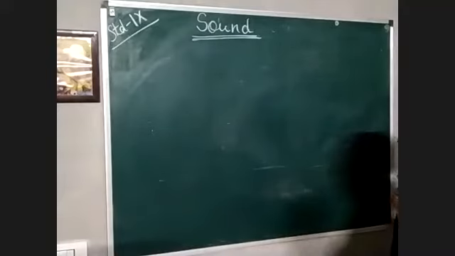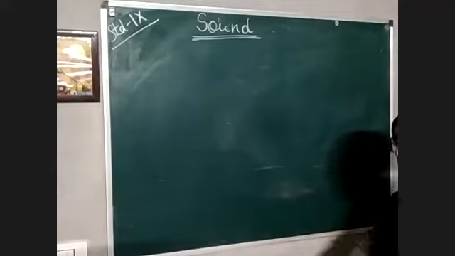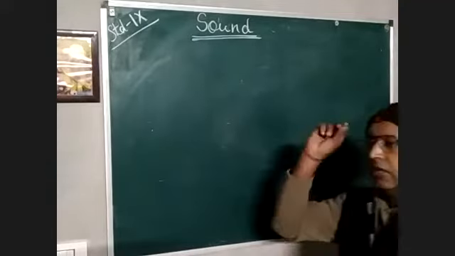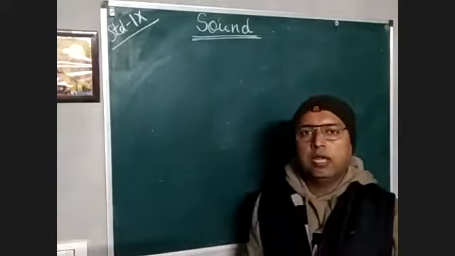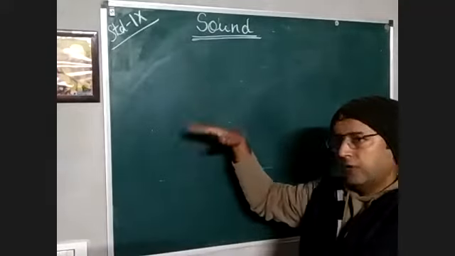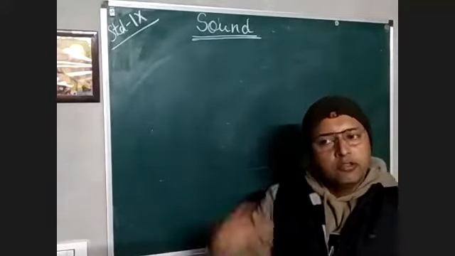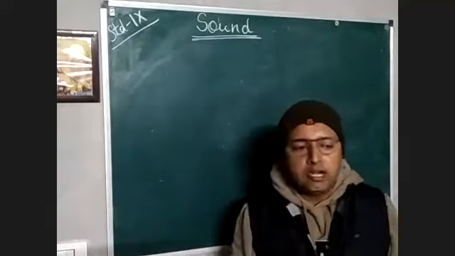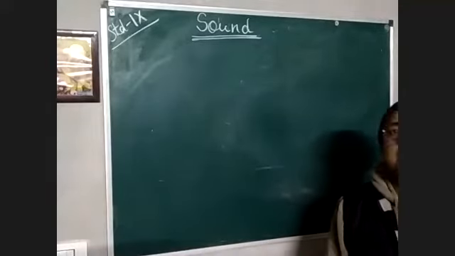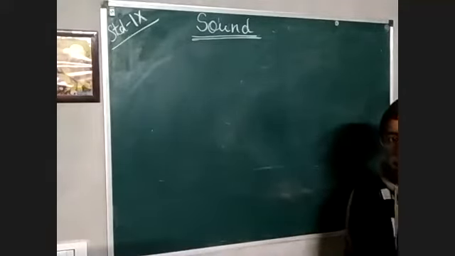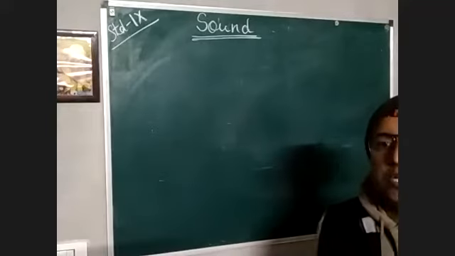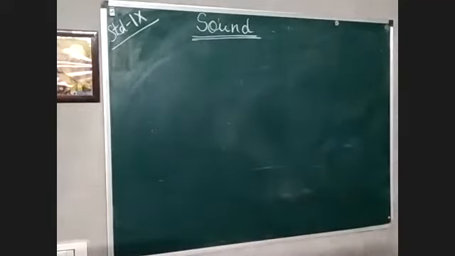Have you ever thought what happens when standing water is there and we throw a stone into it? Then this kind of formation takes place. So what are these formations? These formations are known as waves. So a wave is what? It's just a disturbance which travels from one point to another.